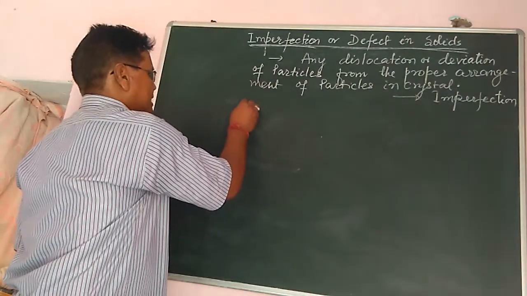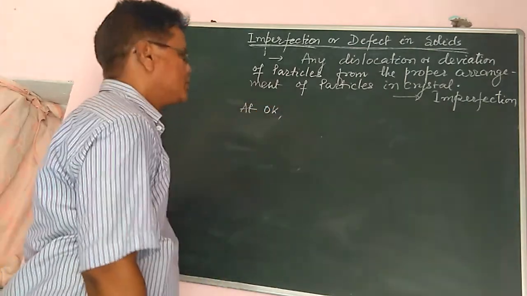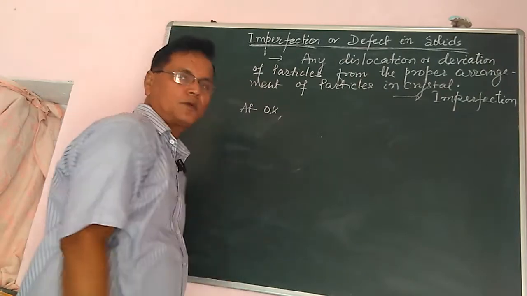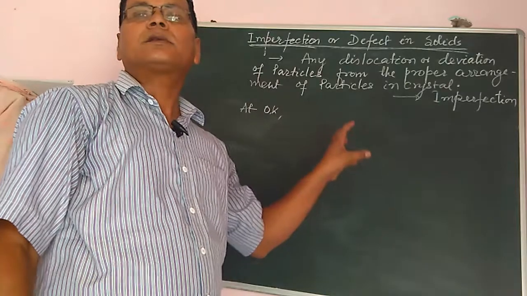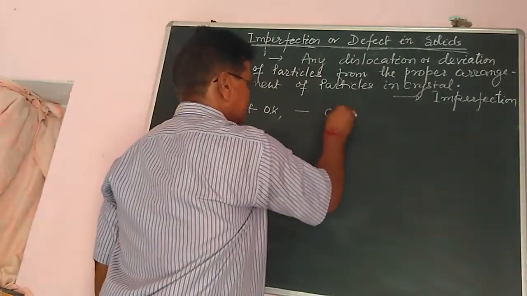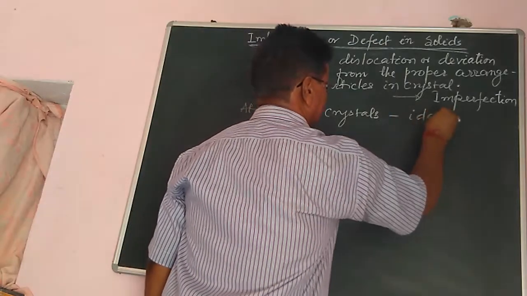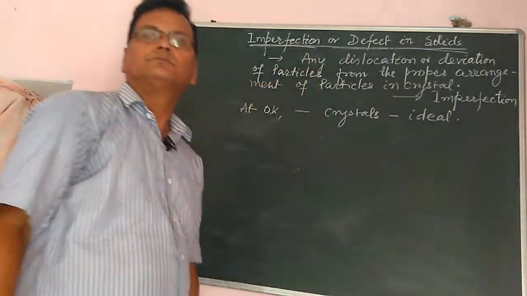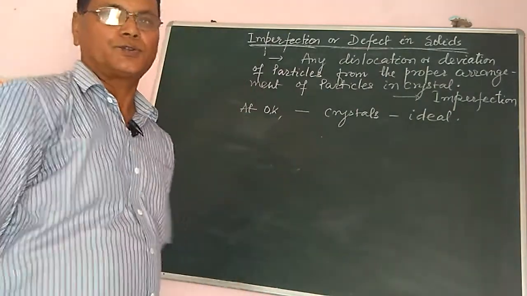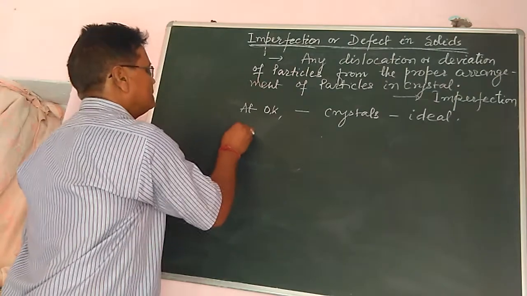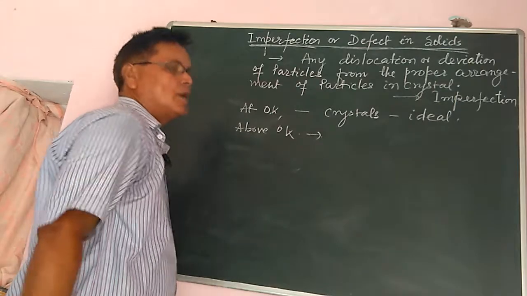As we see, at 0 Kelvin temperature the crystals are ideal. When temperature is increased, suppose above 0 Kelvin, then what happens?